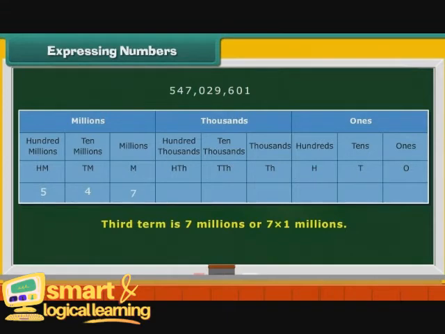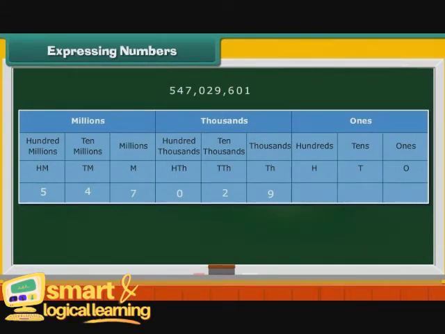Third term is 7 millions or 7 multiplied by 1 million. Place 7 under M. Fourth term is 20 thousands or 2 multiplied by 10,000. Write 2 under TTH. As there is no 100,000 term, place 0 under HTH. Fifth term is 9 thousands or 9 multiplied by 1000. Write 9 under TH.